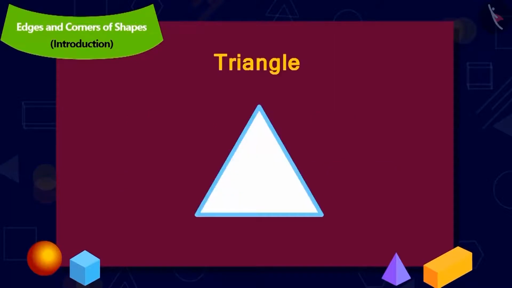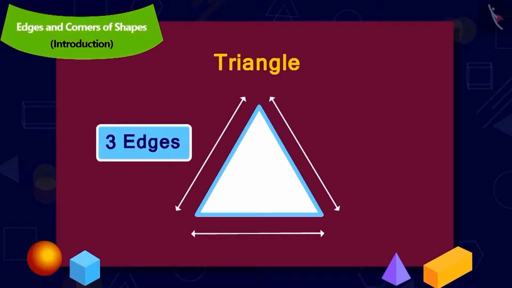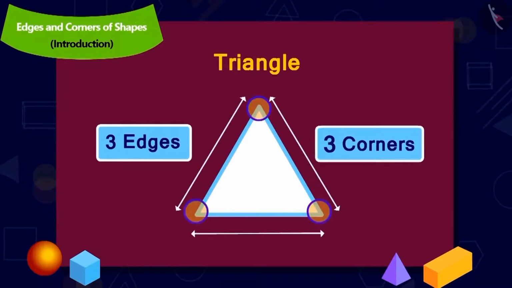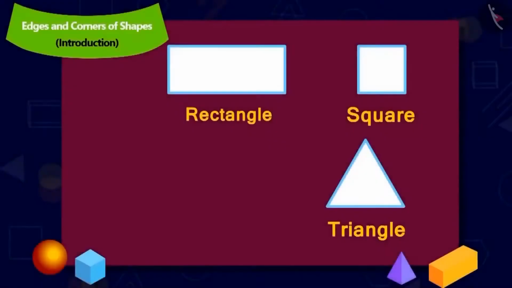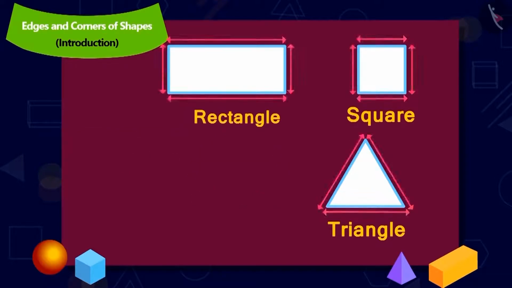Absolutely right. Triangle. A triangle has 3 edges and 3 corners. Children, can you tell me if the edges of these shapes are made of straight lines or are they curved? Yes, the edges of these shapes are made of straight lines.